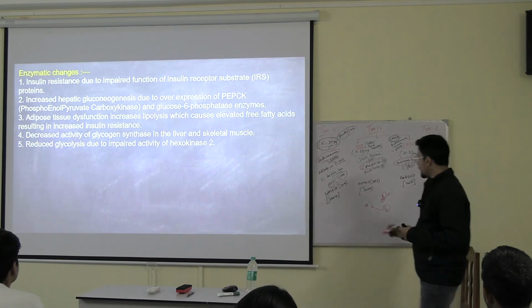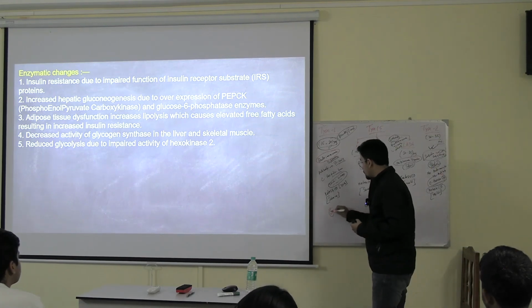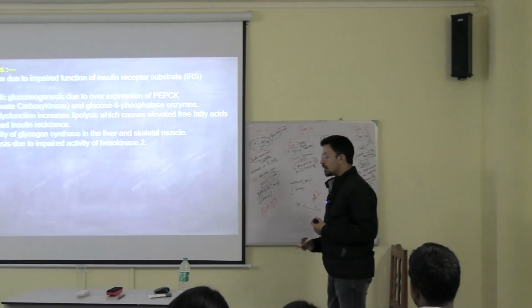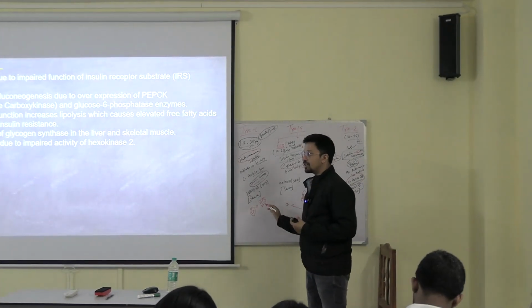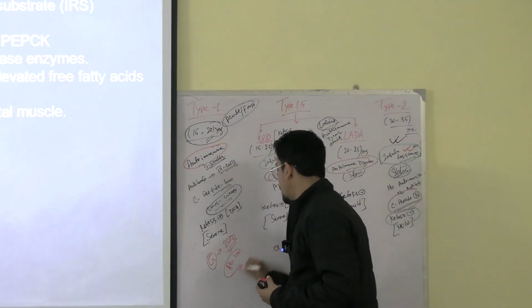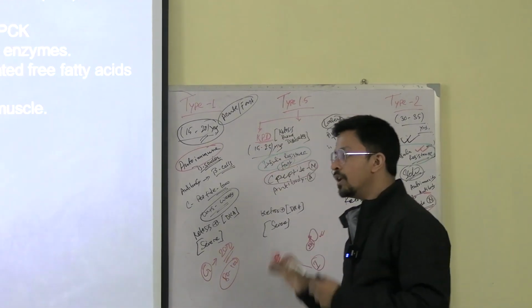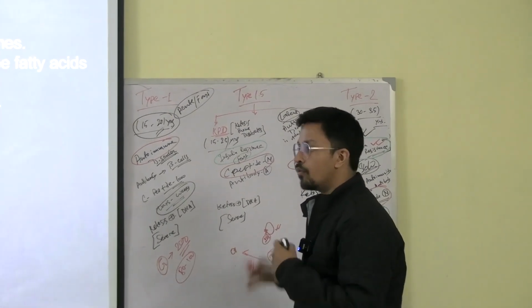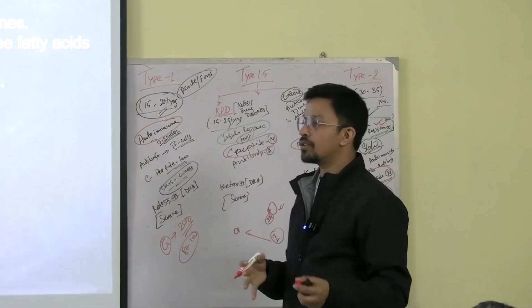Okay. Now decreased activity of the glycogen synthase. What is happening? Let's say the circulating glucose is 200. Our body does not need that much circulating glucose. So the body keeps 80 to 100 in circulating form, and the rest it converts into glycogen and stores in the liver. Whenever the body requires, it will come out.